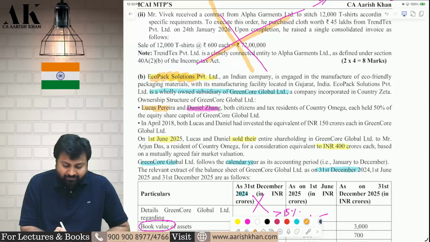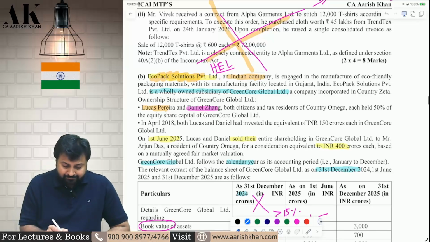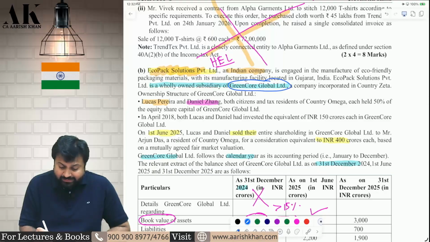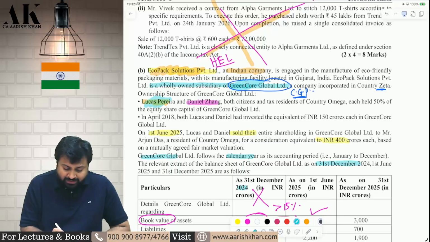Eco Pack Solutions Private Limited is an Indian company. It is in India. It is similar to HEL, Hindustan SR Limited. Do you remember that Vodafone case law HEL? Then there is Green Core Global, which is in country Zeta, which is similar to CGP, Mauritius company. And in this company, in this Green Core, there are two shareholders, Lucas Pereira and Daniel Zhang.